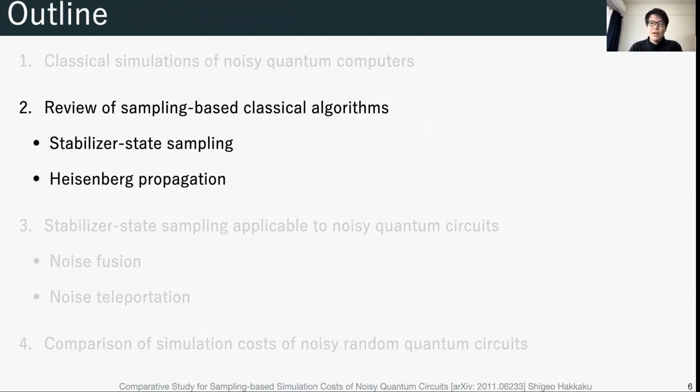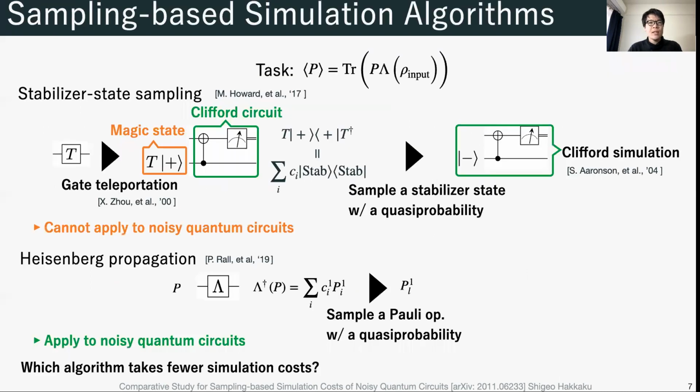Next, I'll briefly review the two sampling-based algorithms, the stabilizer state sampling and the Heisenberg propagation. The task of the stabilizer state sampling and Heisenberg propagation is to calculate the expectation value of an observable. For simplicity, we assume the observable is a Pauli operator.